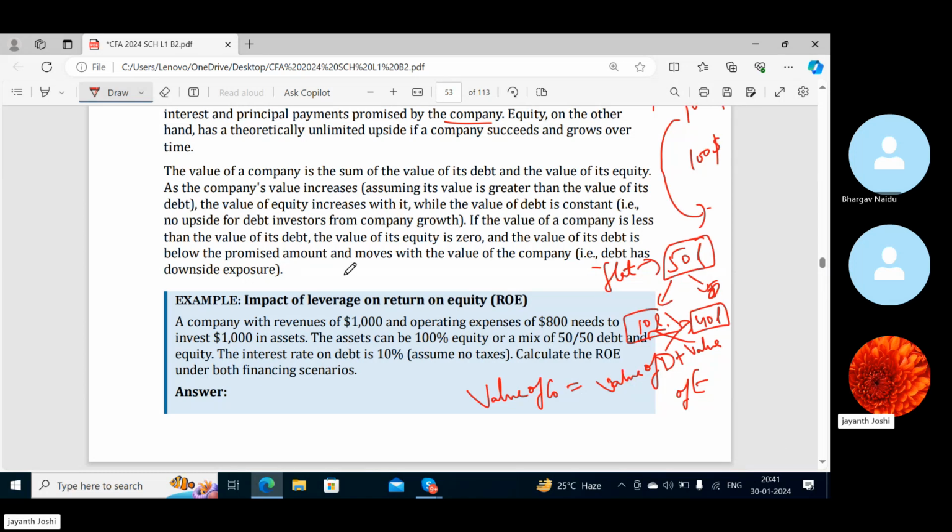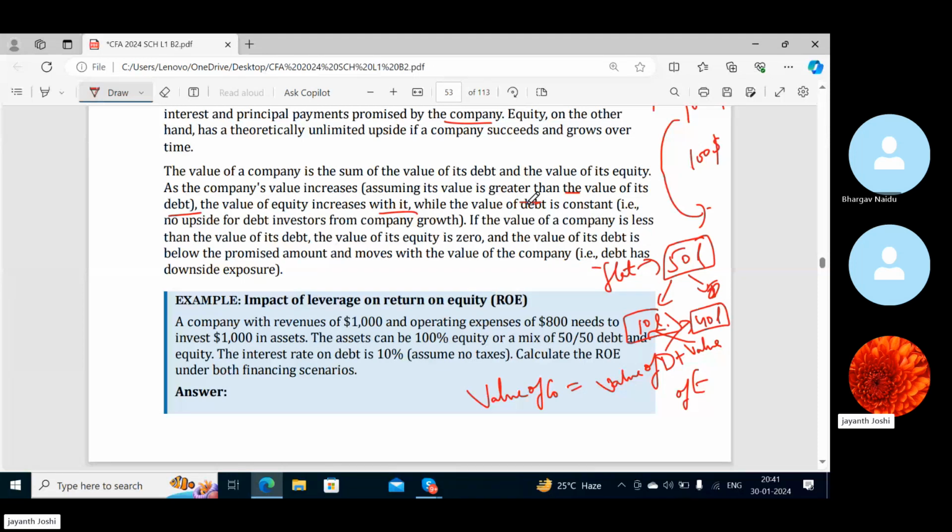Now, as the company's value increases, assuming its value is greater than the value of its debt, the value of equity increases with it, because while the value of debt is constant, there is no upside for debt investors from company growth.